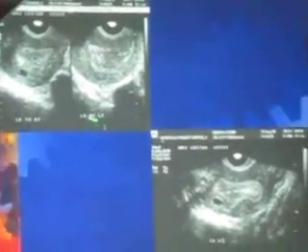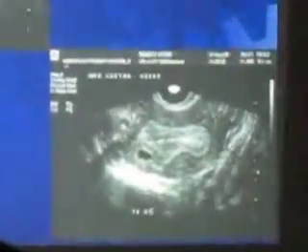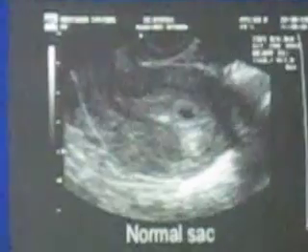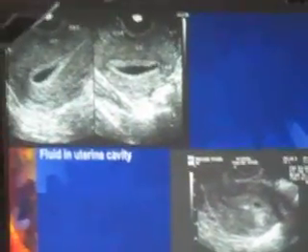Here also, you can see a subendometrial cyst, which is posing as a gestational sac. Sometimes you can have a pseudo-gestational sac. Then fluid in the uterine cavity can be mistaken for a gestational sac.